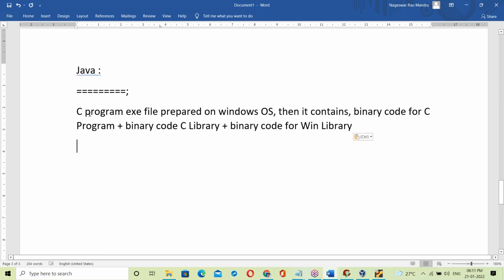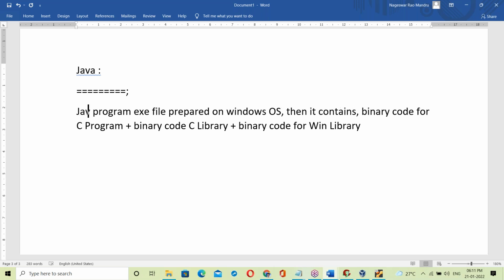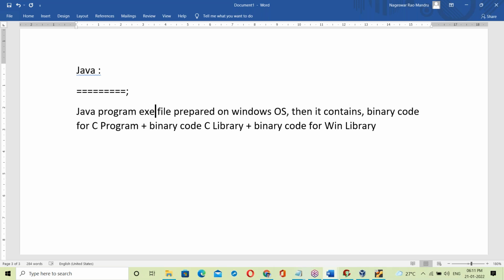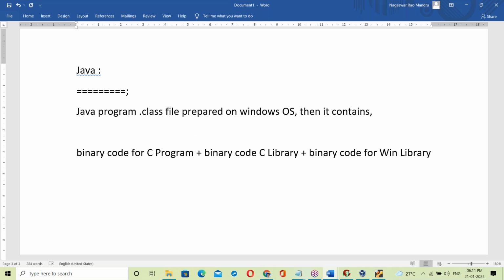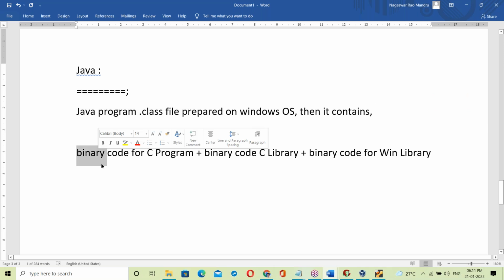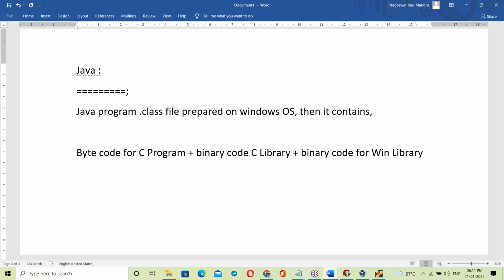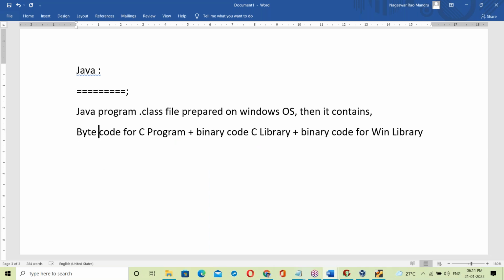See, in a Java program there is a dot class file. Yesterday we discussed the dot class file, right? A Java program's dot class file is prepared on Windows OS. Then what does it contain? Not binary code, it's byte code for the Java program.